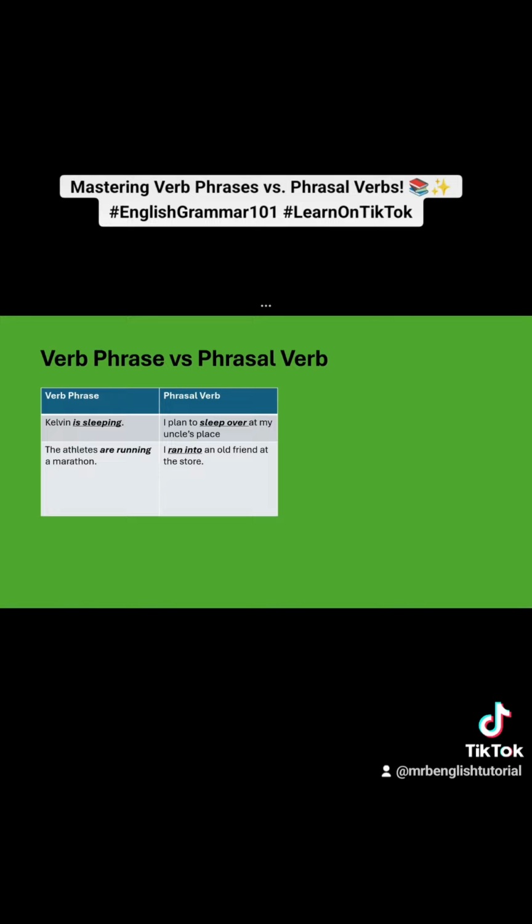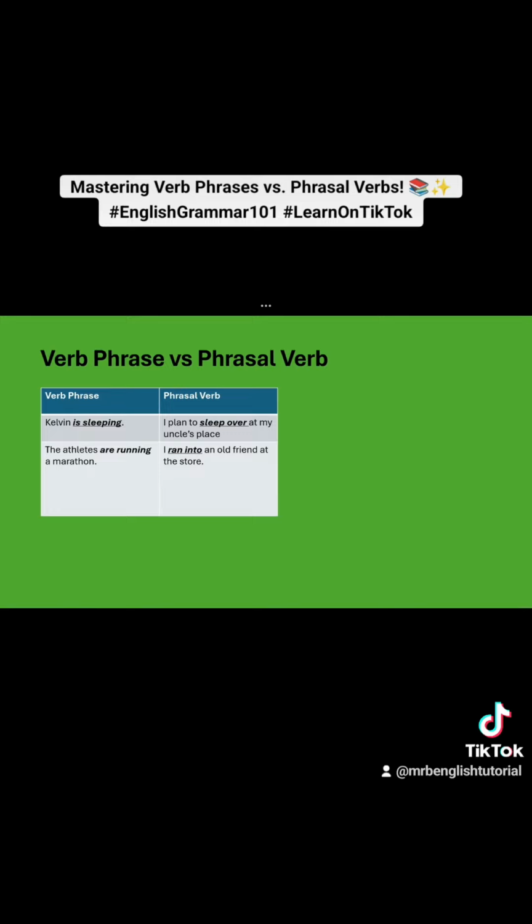Now, let's consider the first sentence on the right side of the table. I plan to sleep over at my uncle's place. "Sleep over" is a phrasal verb because it consists of a main verb and a particle. The main verb is "sleep," being an action word, and the particle is "over," in this case, an adverb.